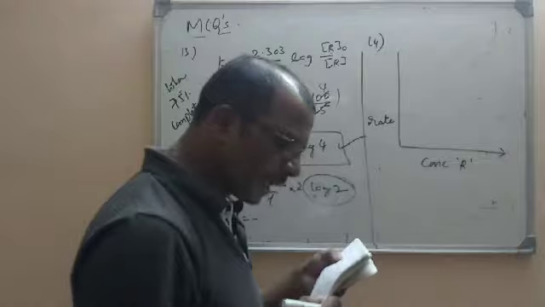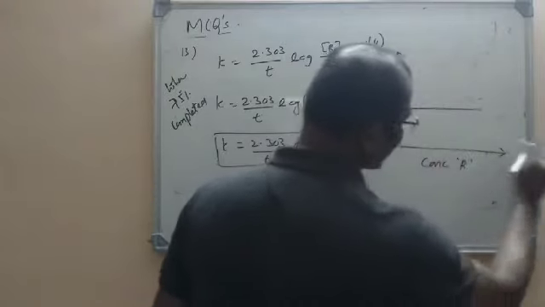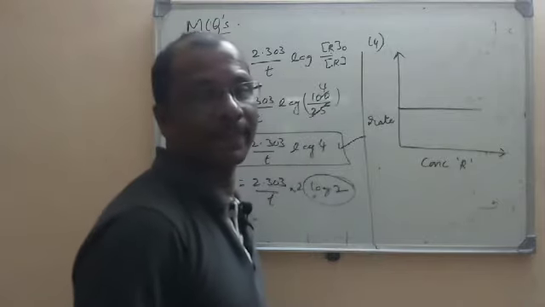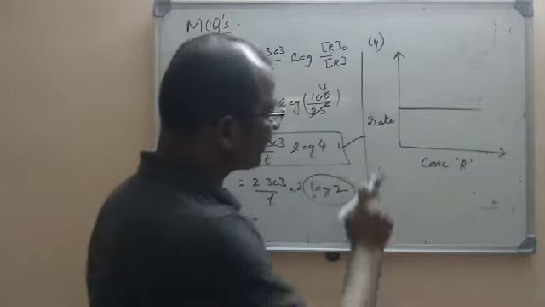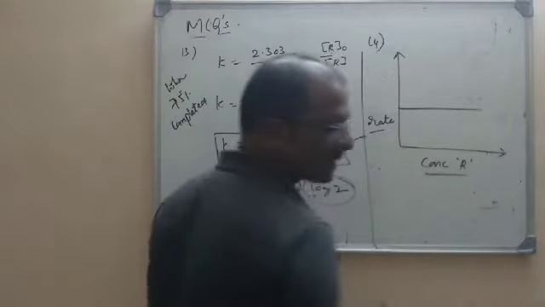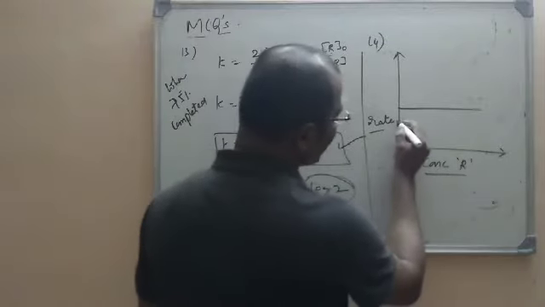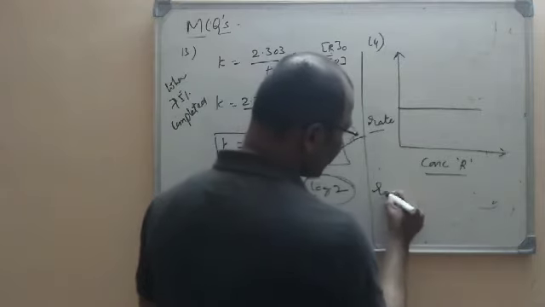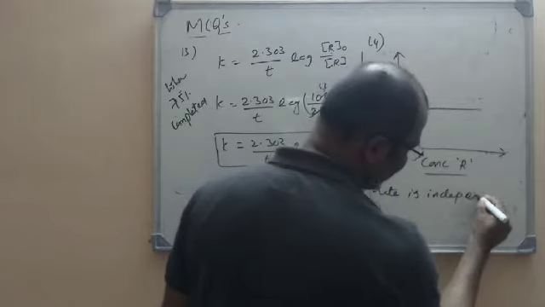The graph is found to be horizontal to x-axis. That means this is horizontal to x-axis, parallel to x-axis. Then the order of the reaction? How to say by using this graph? What is the information that we are getting here? You see here, concentration of the reactant is changing, but rate is not changing. That means rate is independent of the concentration of the reactants.